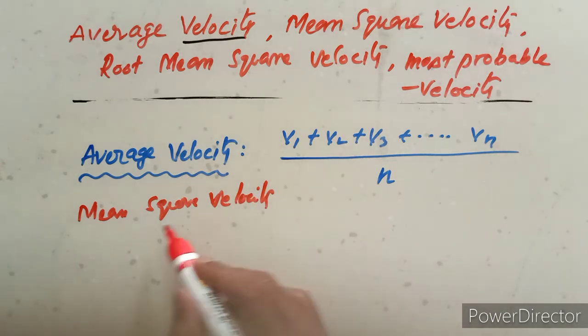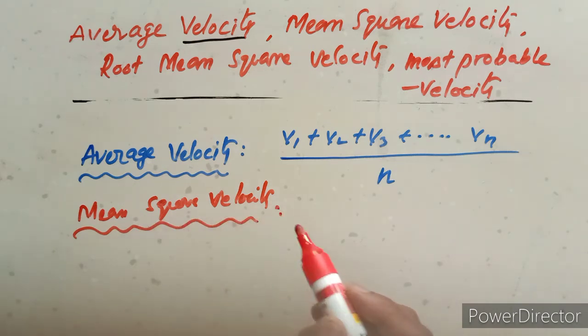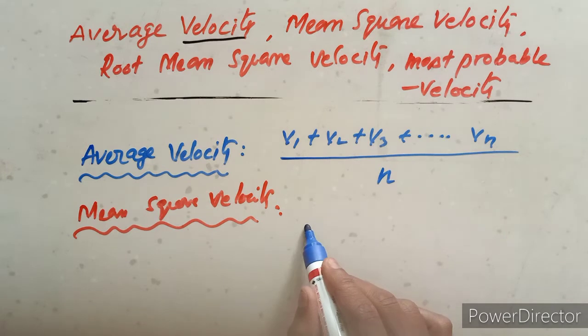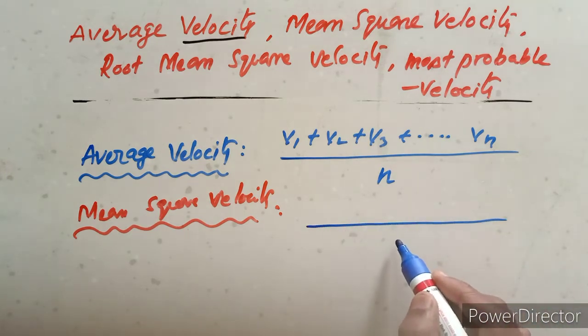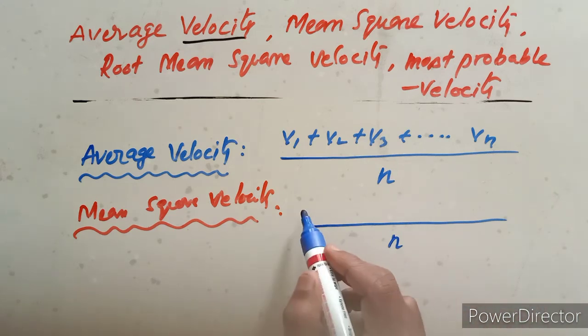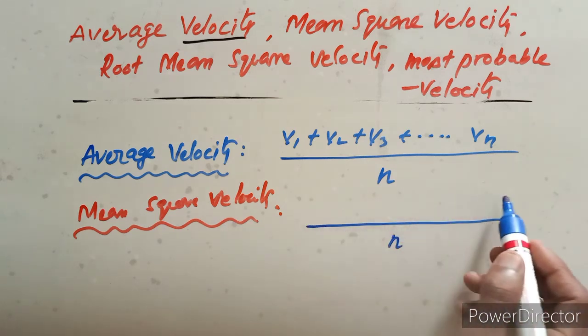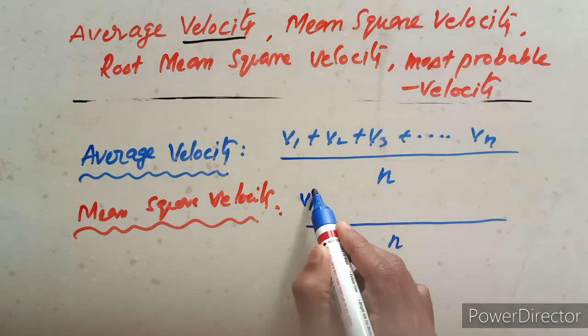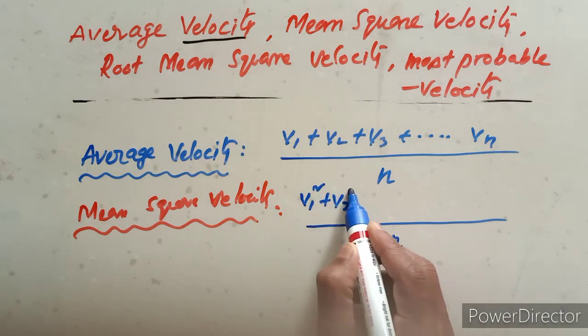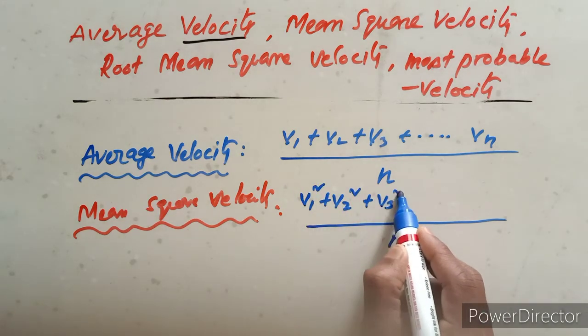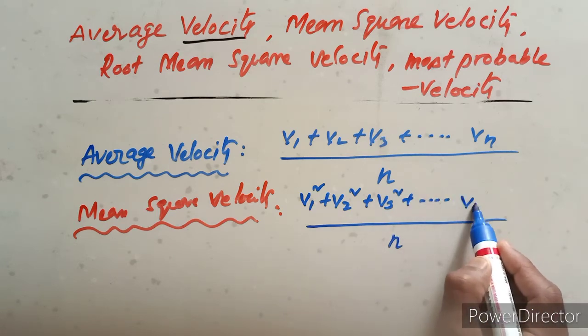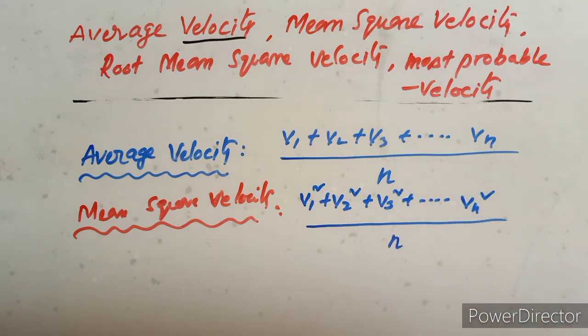Mean is also average. Mean square velocity is defined as the mean of the algebraic sum of the squares of velocities. This is the mean square velocity.